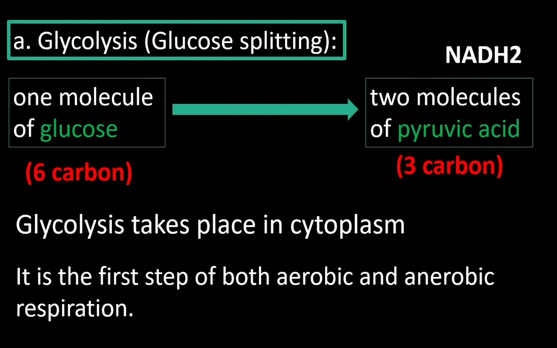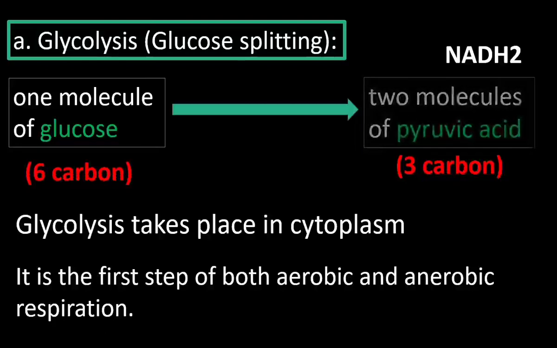After glycolysis, the two molecules of pyruvic acid enter into mitochondria. That takes place in aerobic respiration. Aerobic respiratory organisms have mitochondria. The two molecules of pyruvic acid and NADH2 produced in glycolysis enter into mitochondria. In the mitochondria, the second stage of reactions occurs, that is the Krebs cycle. The Krebs cycle takes place in the mitochondrial matrix.